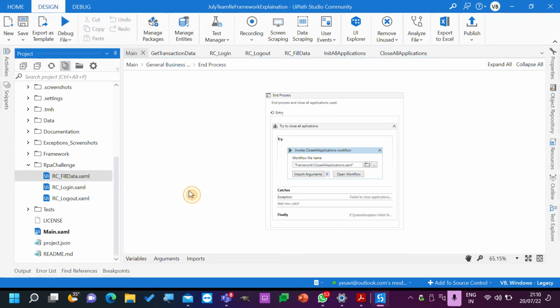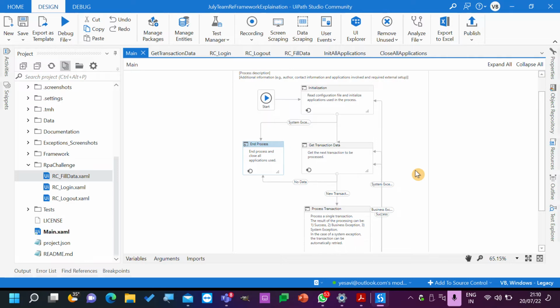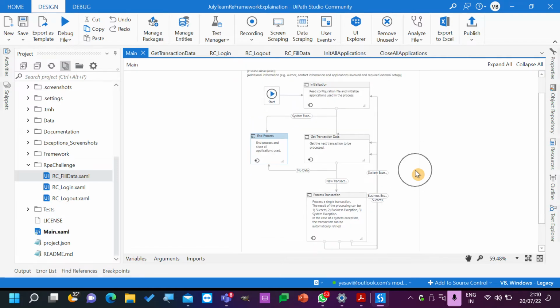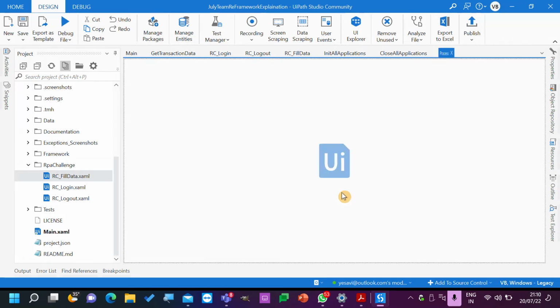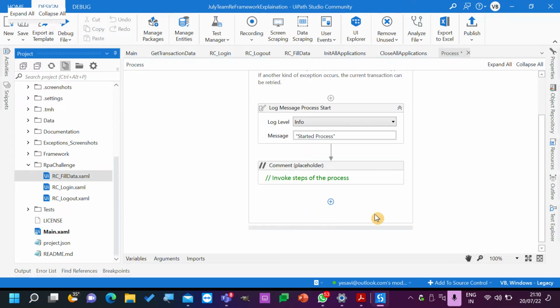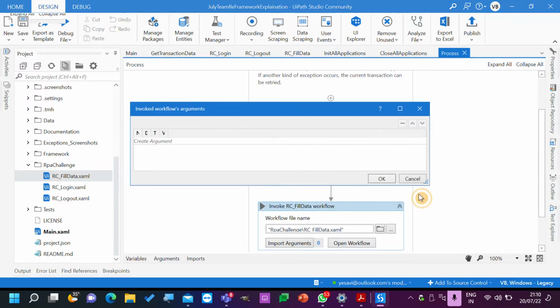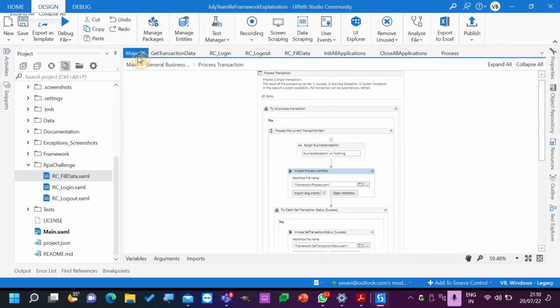Now, important point. Where should we add this field data? Transaction. Process state. See, you need not do anything in GetTransaction data. Everything, whatever code we are writing, everything should go into process workflow. Invoke steps of the workflow. Field data. Set. Okay.